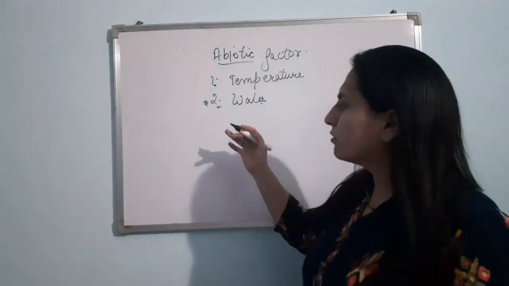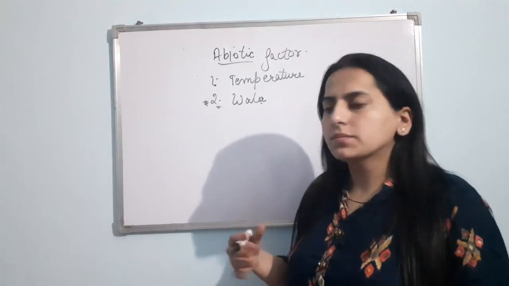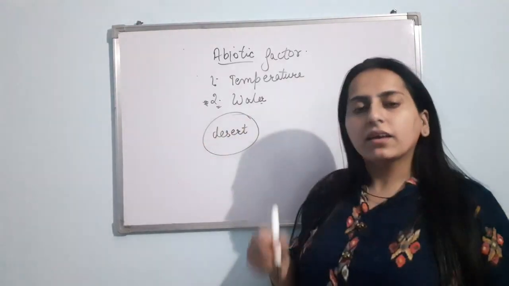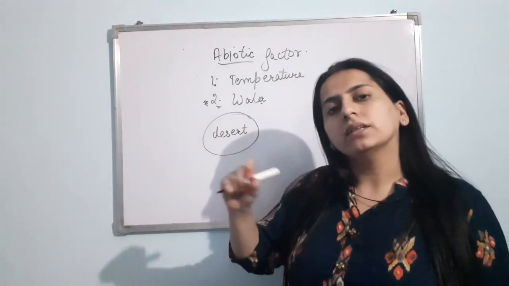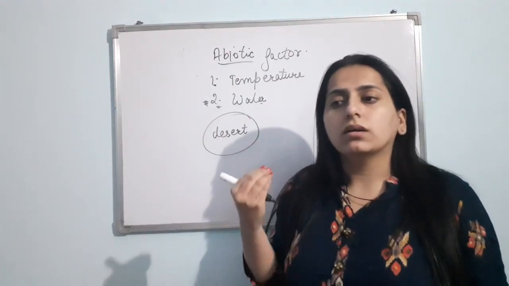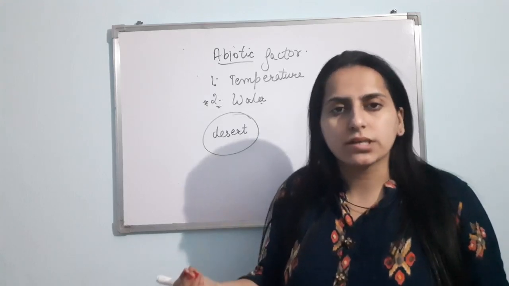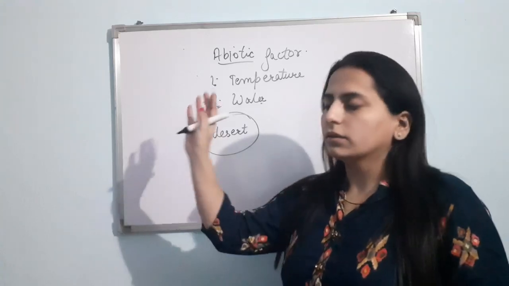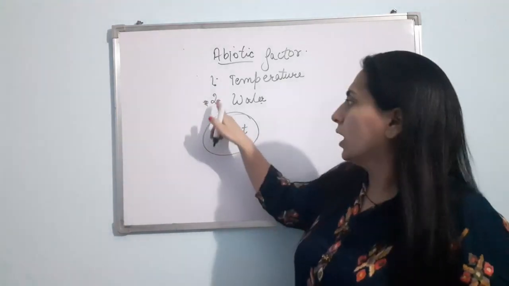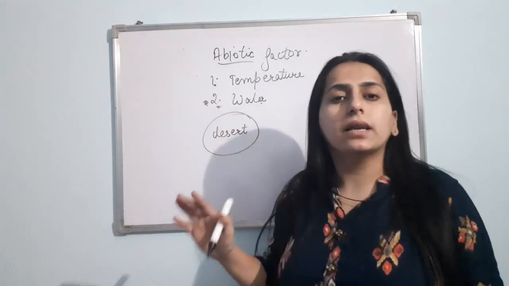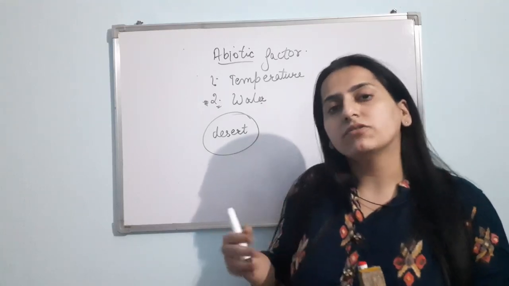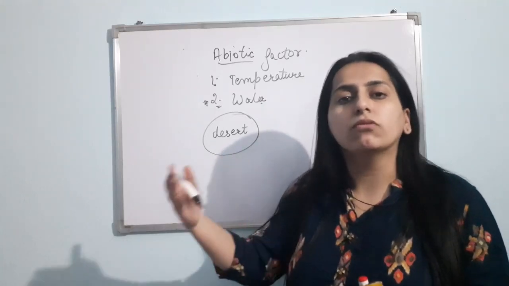Clear? Suppose I talk about a few organisms that live in the desert. If an organism is living in the desert, then that organism must possess special characteristic features with the help of which it can live in the desert. Why? Because in the desert, the amount of water available is quite less. Clear? So organisms are adapted. They are distributed according to the presence of water.